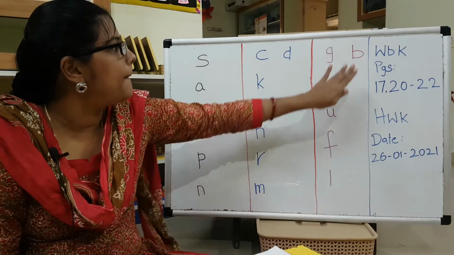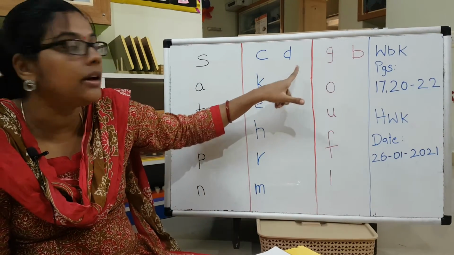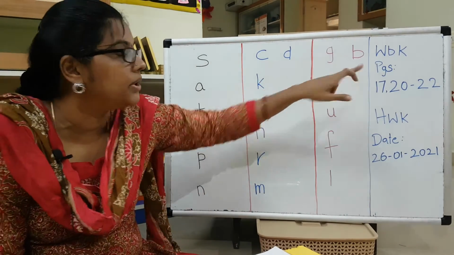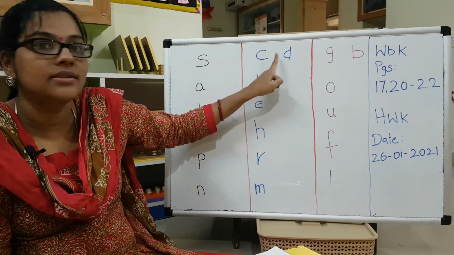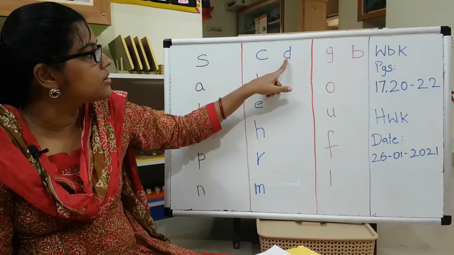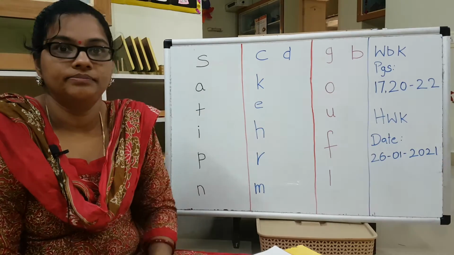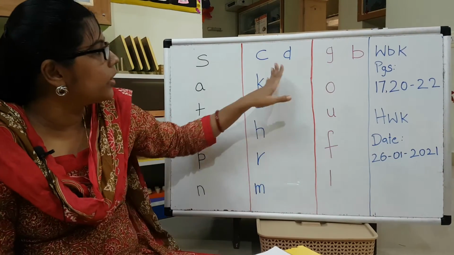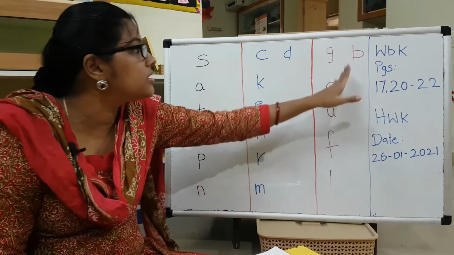Okay. B. You have to be very careful with D and B. I heard you have some confusions in D and B. Okay. Just have a close look at it. D is on this side. Yes, the curve is on this side. Clear? For B, the curve is on this side. Clear? Are you all able to see it clearly? So don't get confused between B and D. This is D and this is B.